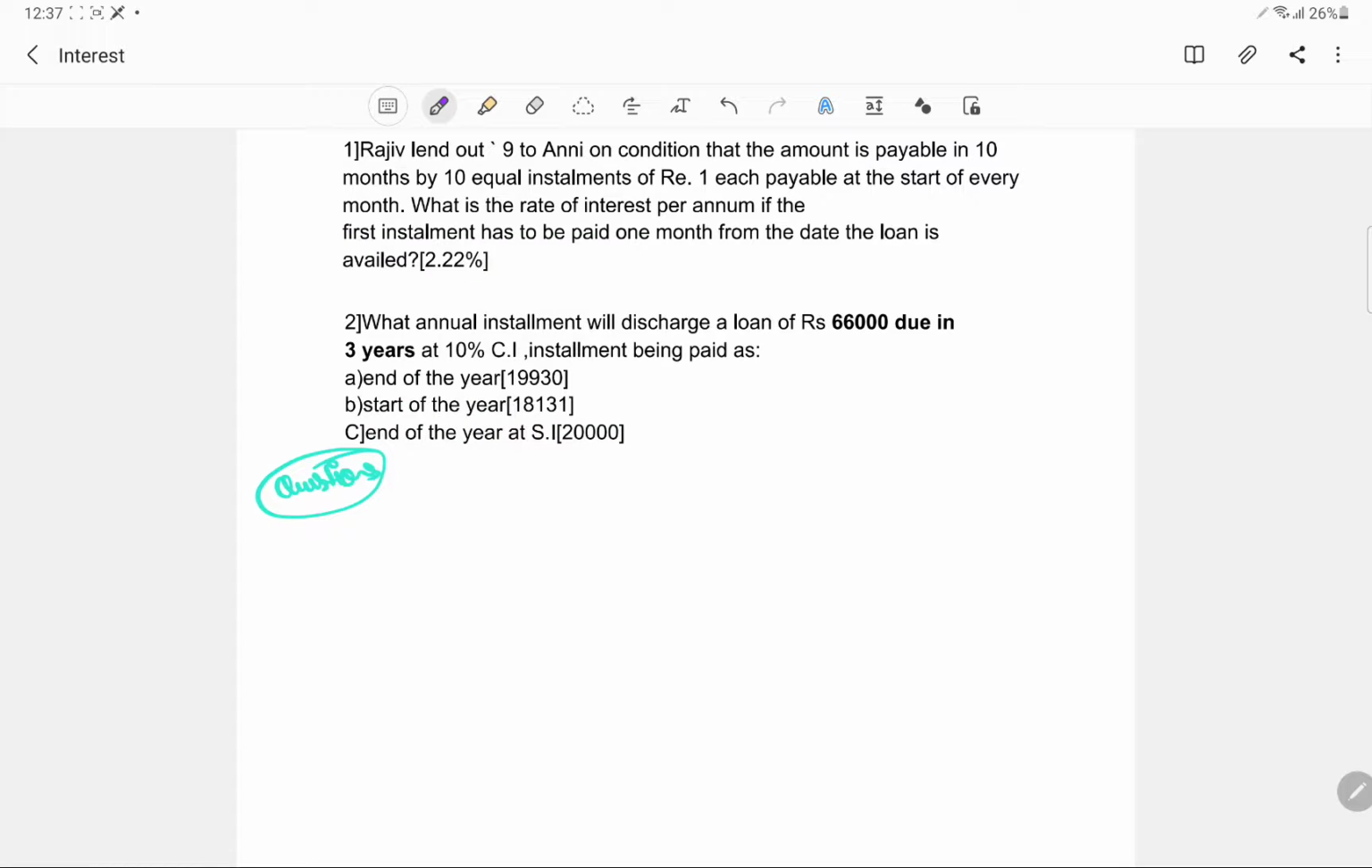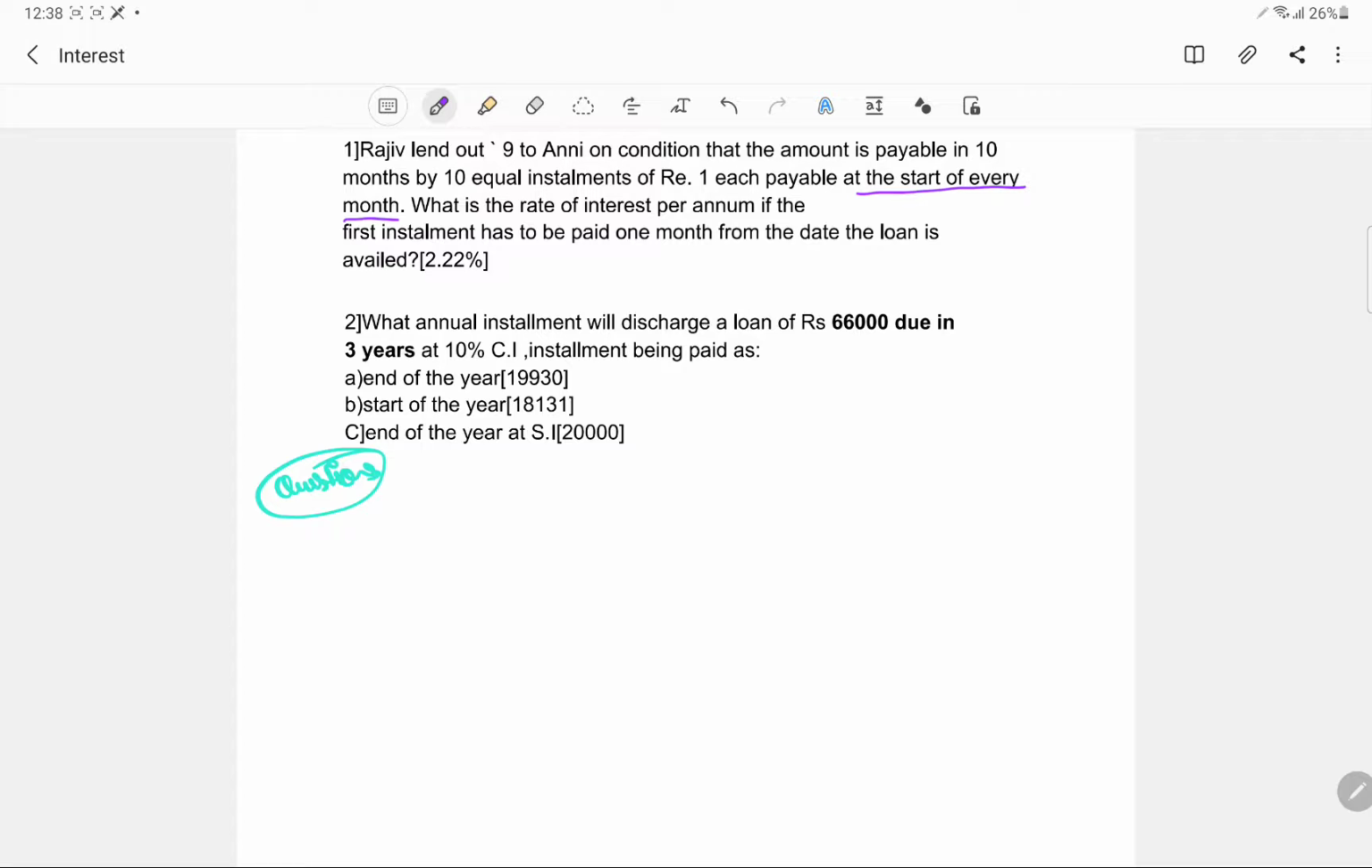Okay, first question. Rajiv lent out 9 to Anni on the condition that the amount is payable in 10 months by 10 equal installments of rupee 1 each. Okay, payable at the start of every month. So at the start of every month, he will be paying it. What is the rate of interest per annum if the first installment has to be paid 1 month from the date of the loan availed?